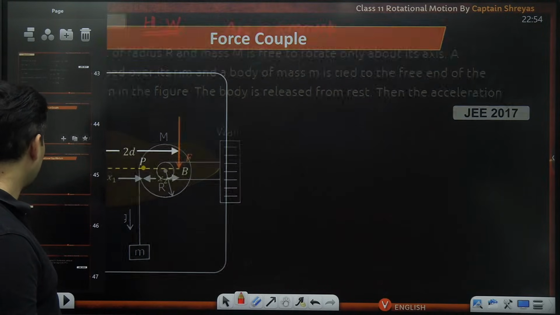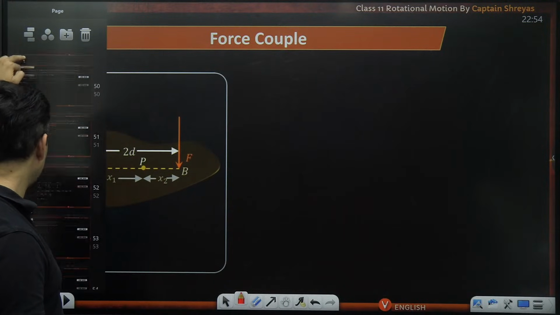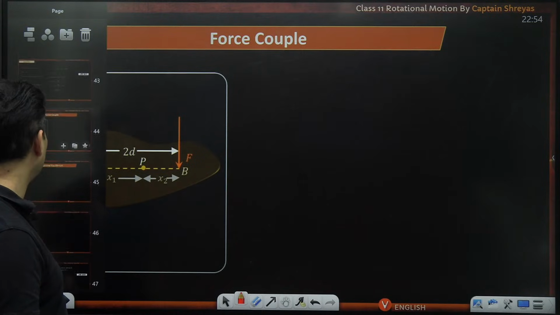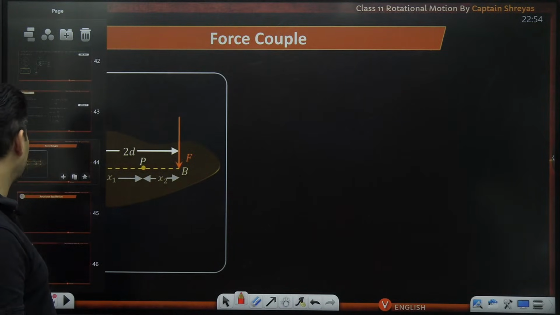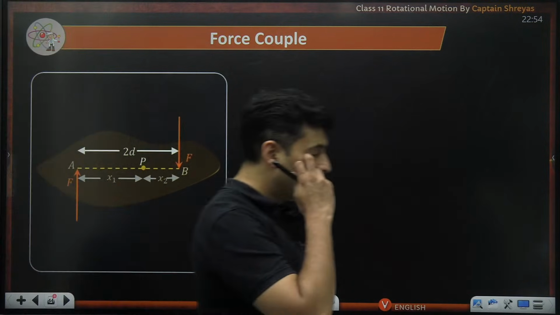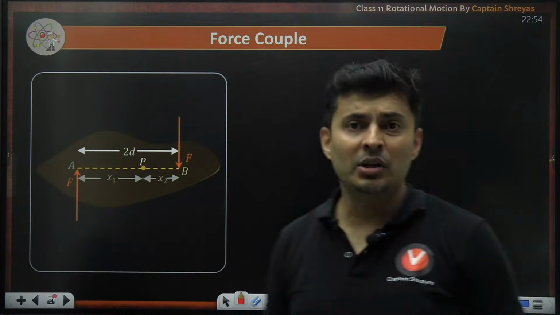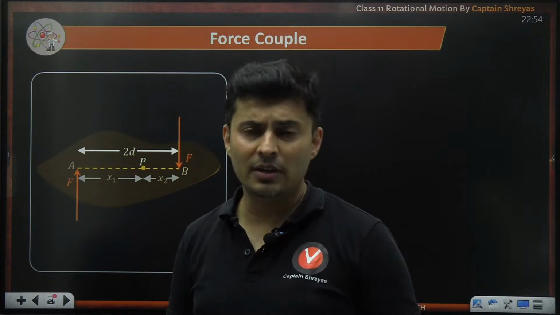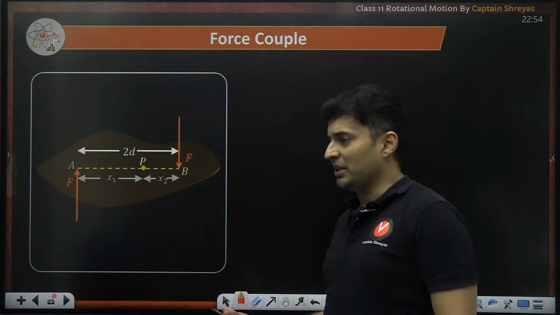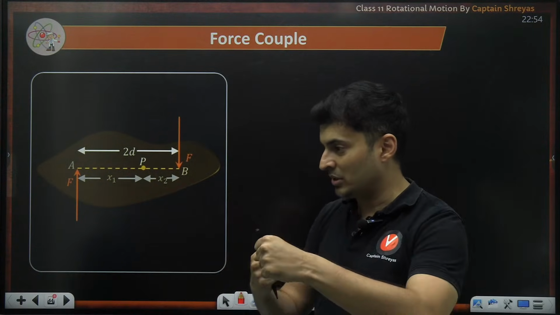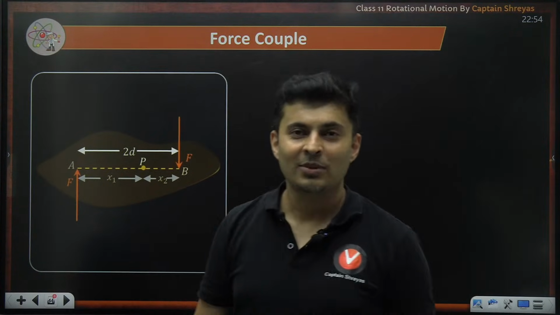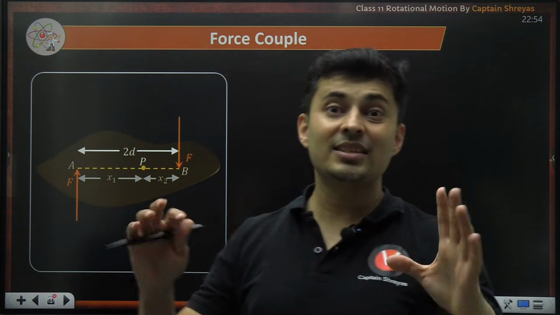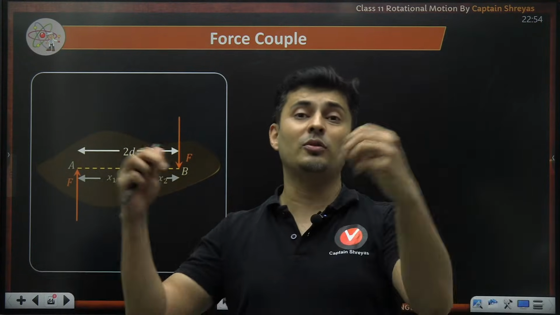Now let's go to the last part, which is basically your equilibrium related questions. Yes, we have some equilibrium related questions, and then we start with force couple. Now, what is a couple? Pandu, Champa, right? Husband, wife, boyfriend, girlfriend. So that is a couple. They are equal but opposite. They're fighting. So, my dear students, this couple in physics also fights.